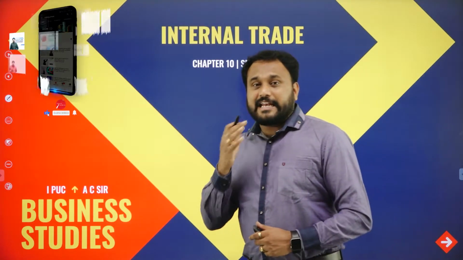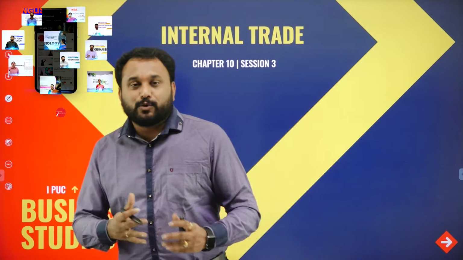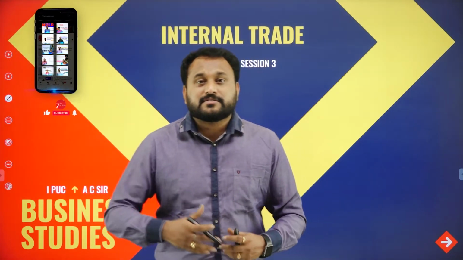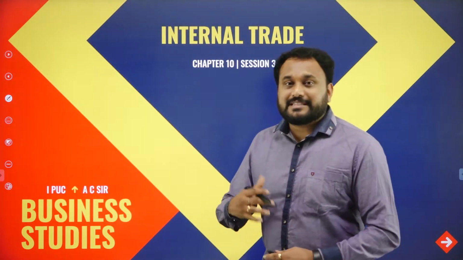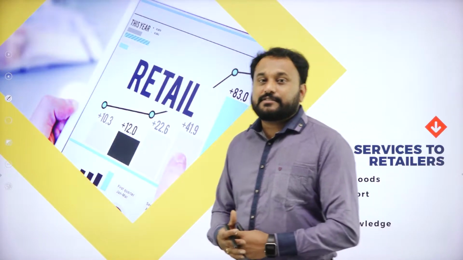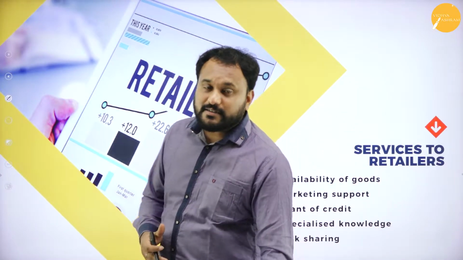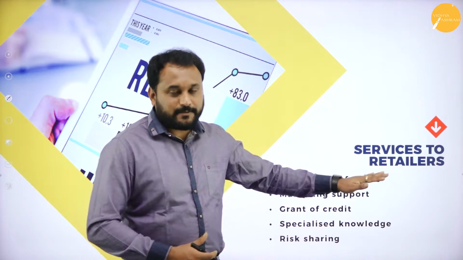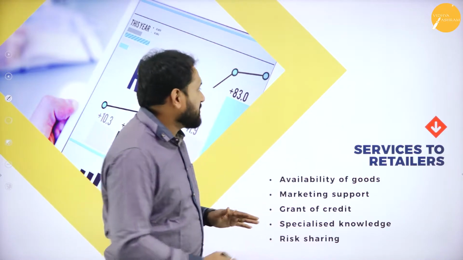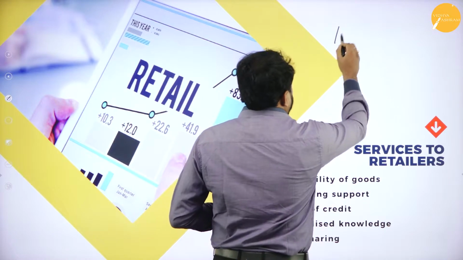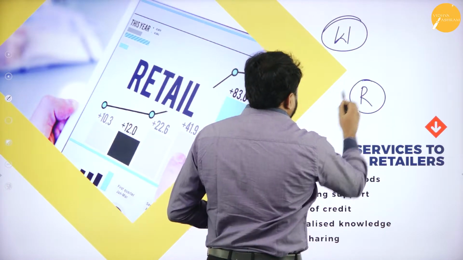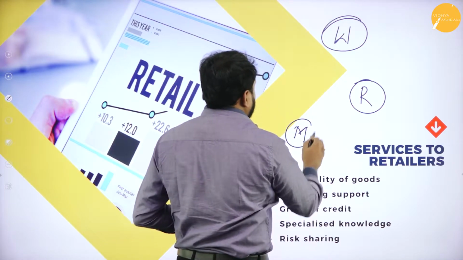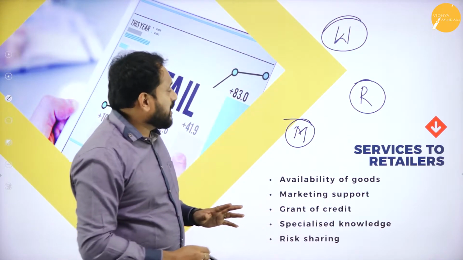Now I told you what exactly internal trade is. We learned about wholesaler, and then we also learned about the services given by the wholesaler. That is, the wholesaler gives services to the manufacturer, and now we have the second one, that is the wholesaler gives services to the retailer. That is services to retailer. Now what here really happens is, as a wholesaler, I'll denote that as W, the retailer as R, and manufacturer as M. So please understand this logic here.